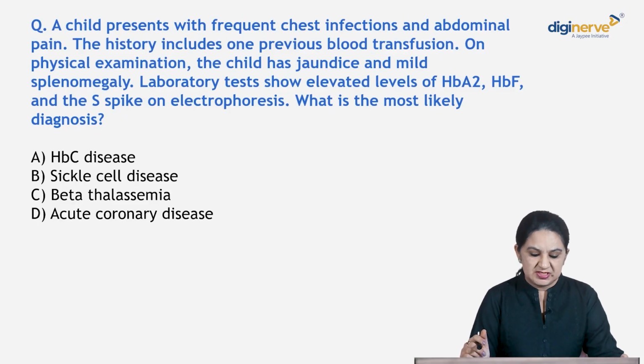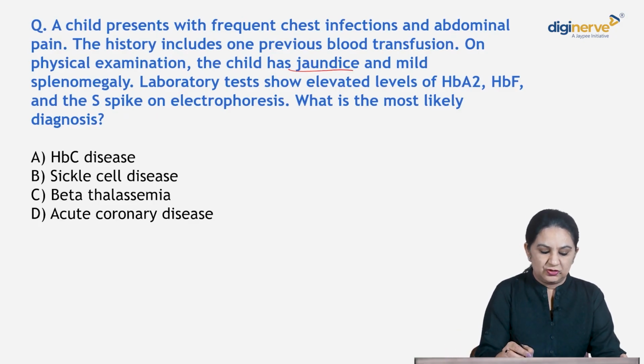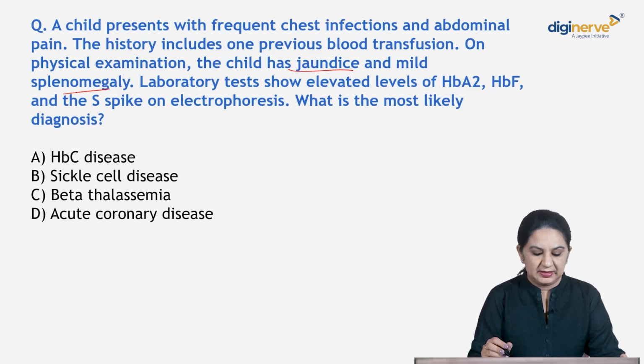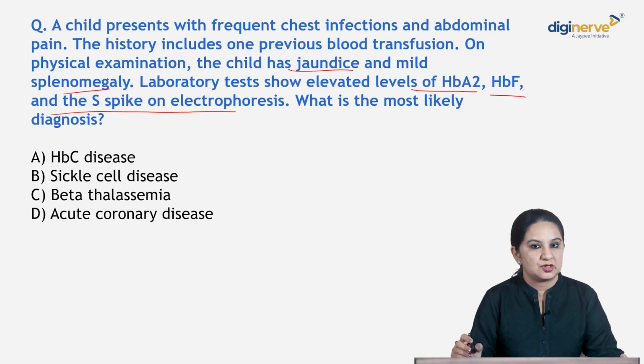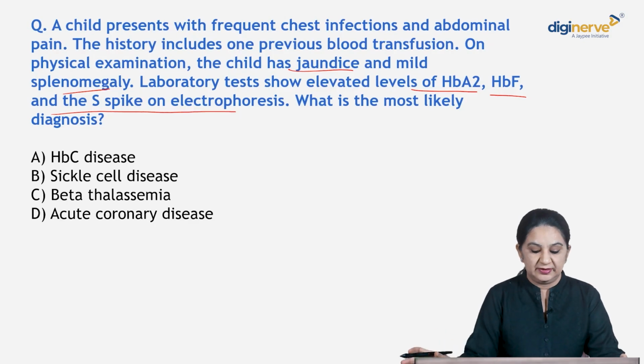A child presents with frequent chest infection and abdominal pain. The history includes one previous blood transfusion. On physical examination, the child has jaundice and mild splenomegaly. Laboratory tests show elevated HbA2, HbF and an S spike on electrophoresis. What is the most likely diagnosis?